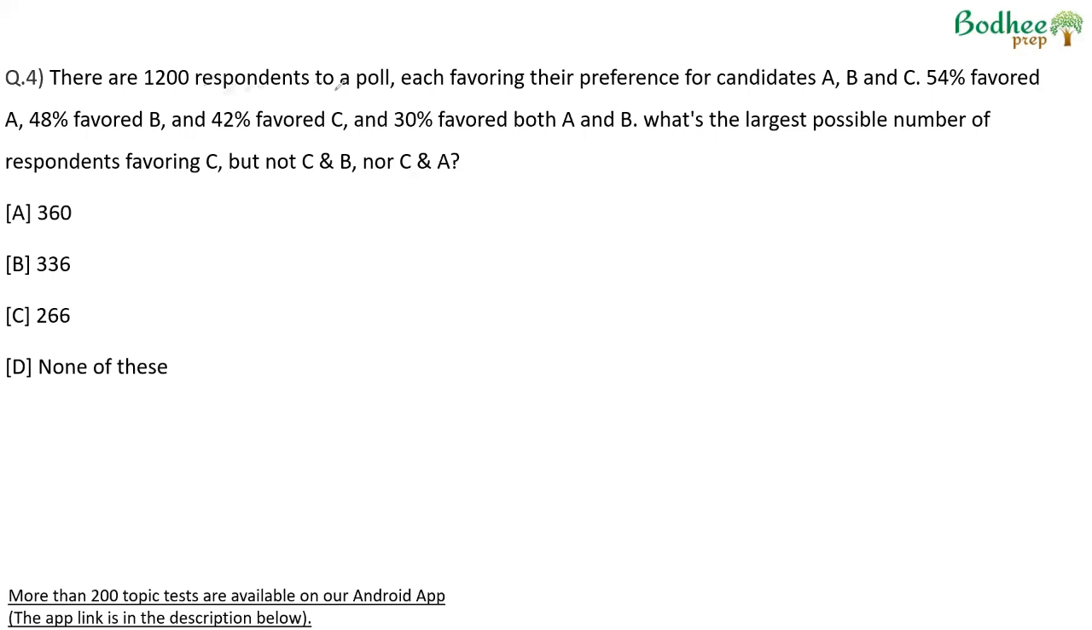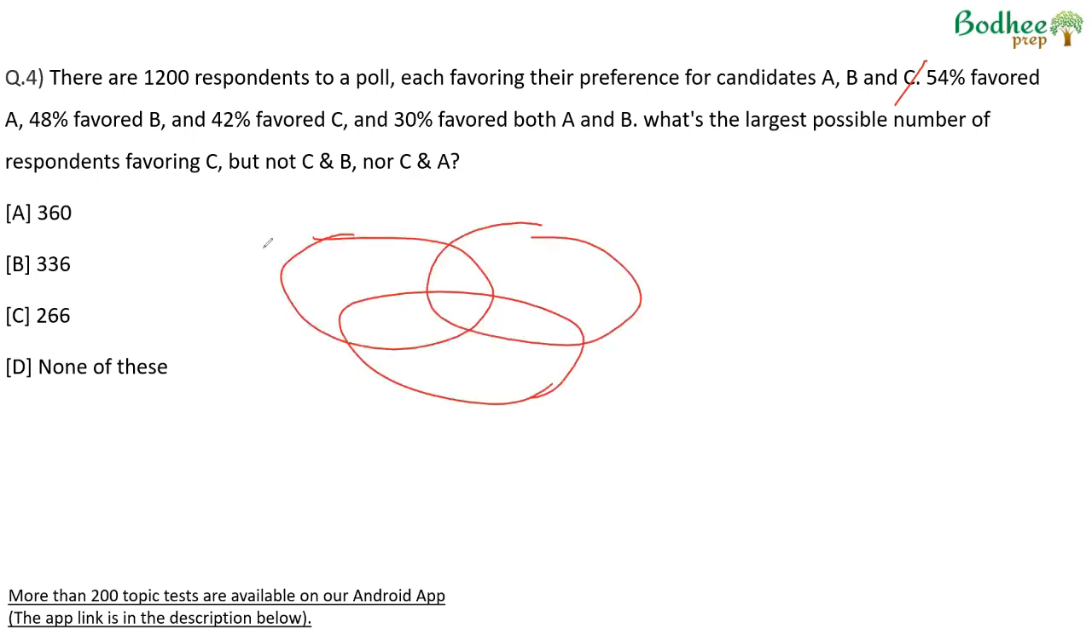There are 1200 respondents to a poll, each sharing their preference for candidates A, B, C. 54% A, 48% B, 42% C. 30% favor both A and B. What is the largest possible number of respondents favoring C, but not C and B nor C and A?